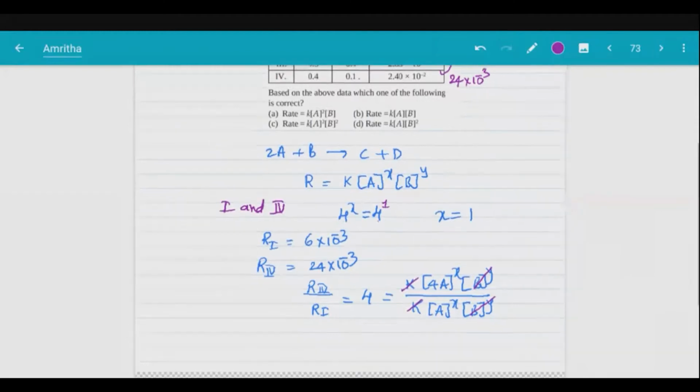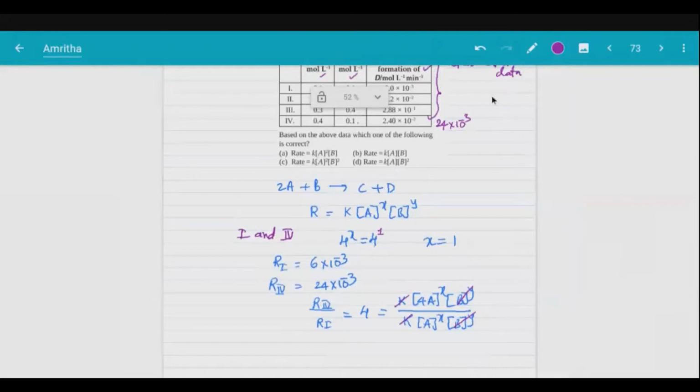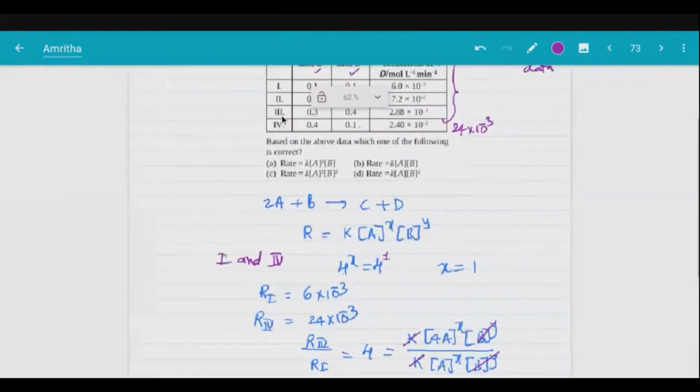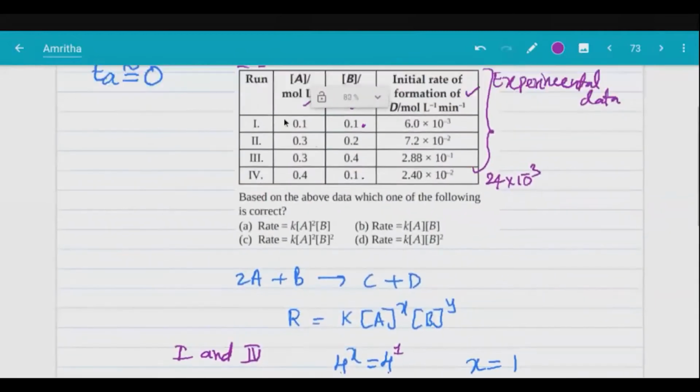Now, how do we get Y? Because 4 cases are given, you can take any two and find. Where is it easy? Tell me which experiments I should choose. I can better use 2 and 3, right? Look at this. 2 and 3 are easy because A is kept constant. We don't need to worry about X now, only Y.